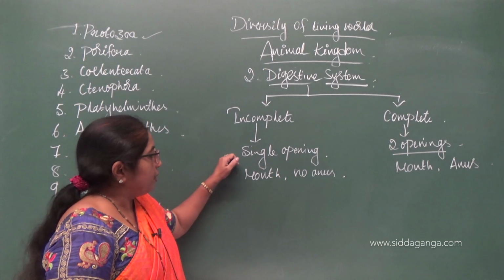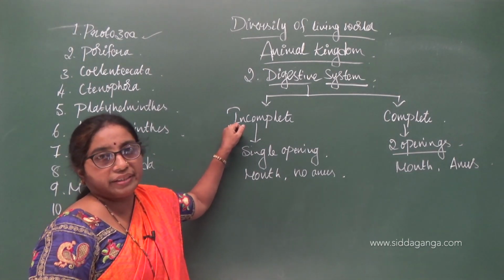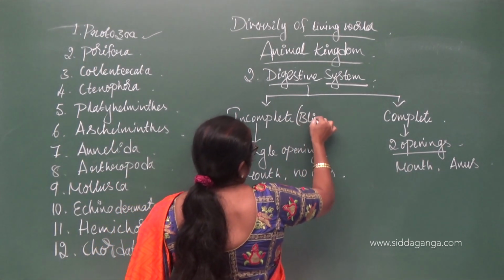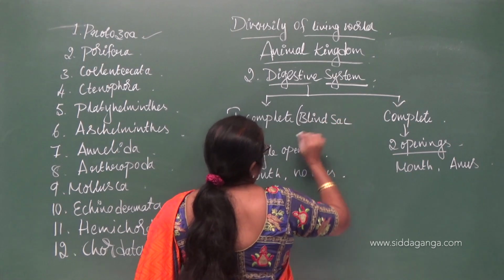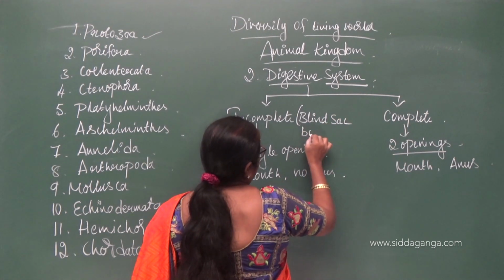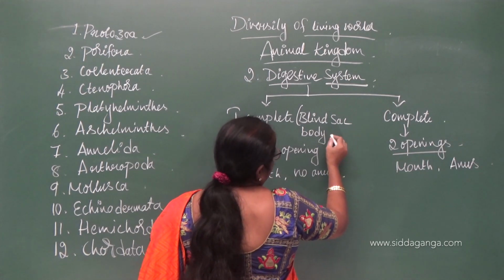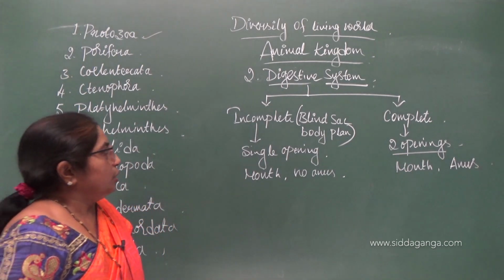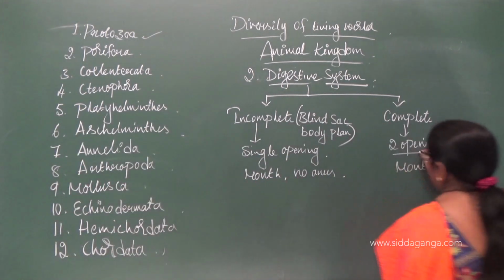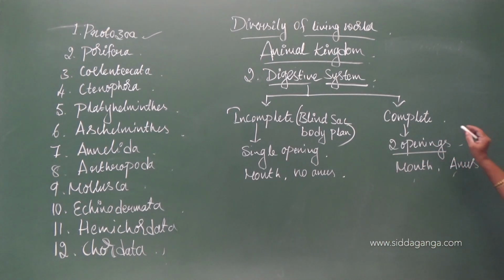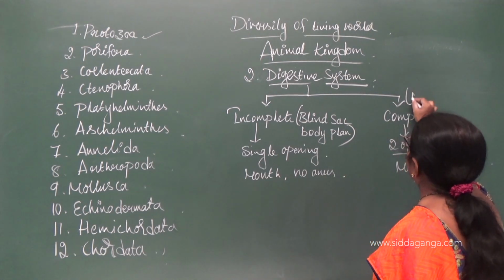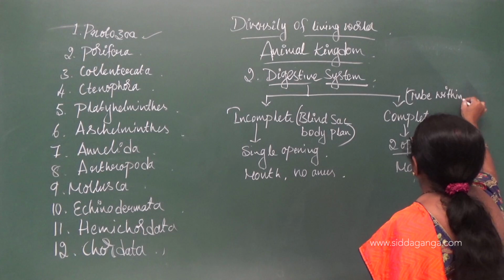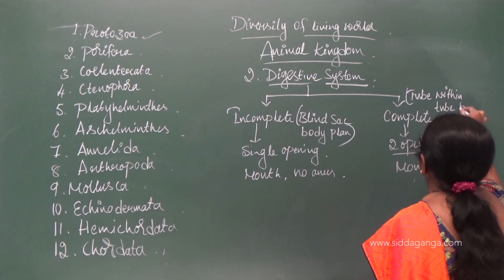Therefore, it is called incomplete digestive system, and it is also referred to as blind sac body plan. In complete digestive system there are two openings, mouth for ingestion and anus for egestion. This is called tube within tube body plan.